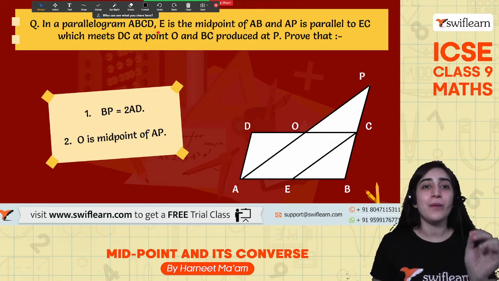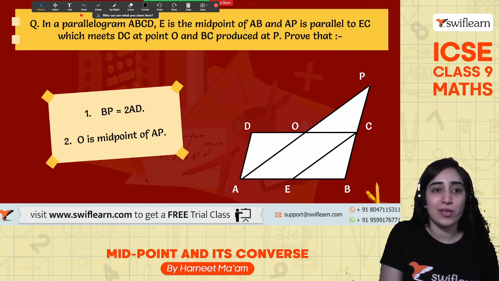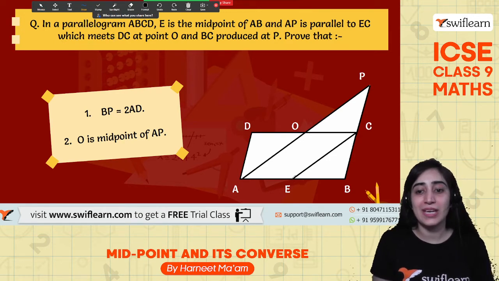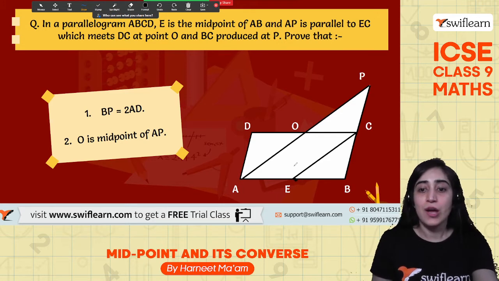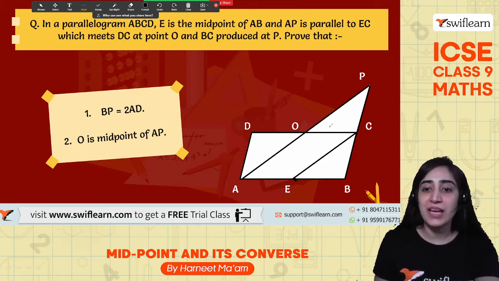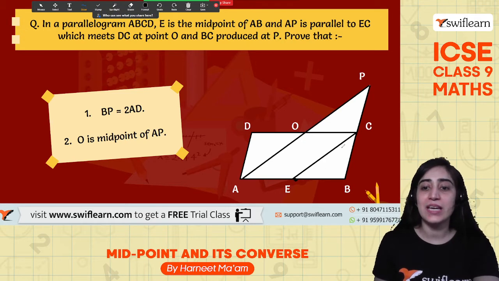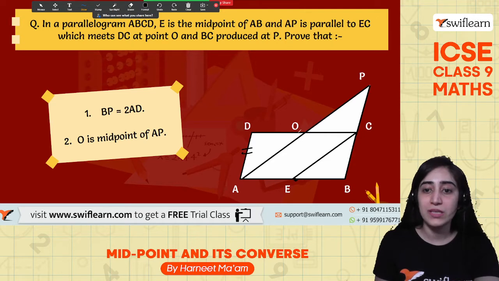So it's a parallelogram ABCD. E is a point. So let's quickly discuss what we have to do. E is a midpoint of AB, and AP is parallel to EC, which means at the point DE at O and BC is produced at the point P. We have to prove that BP is twice of AD. So BP क्या है? इसके twice है. Okay, and Q is the midpoint of AP. So this side is equals to this side.